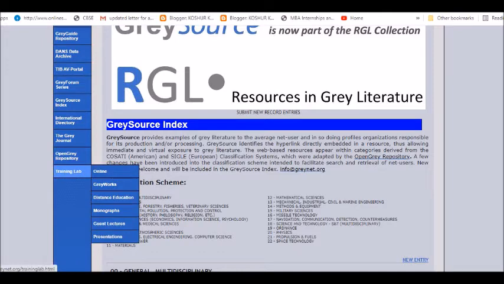Open Grey repository and the training labs, online Grey Works, distance education, monographs, guest lectures. I'm not asking you to register yourself or spend money; have a look at some of the presentations from where you can get some of the information.